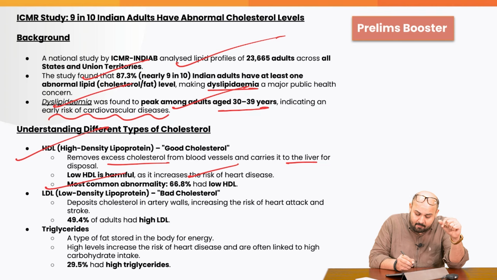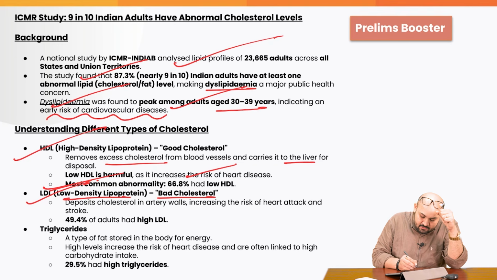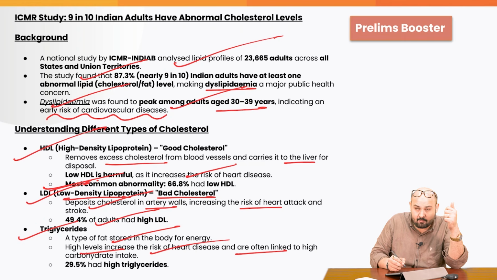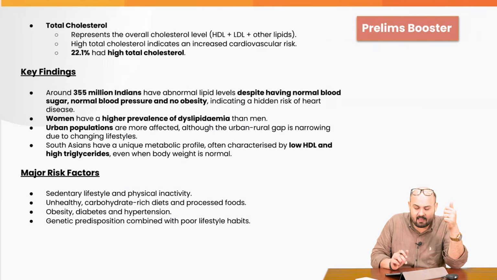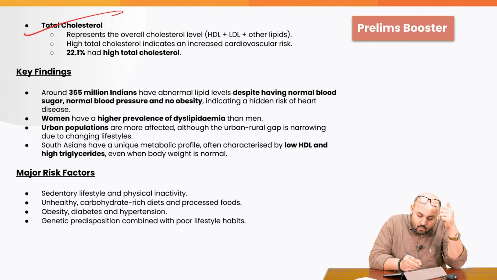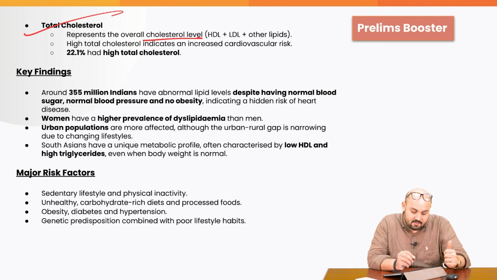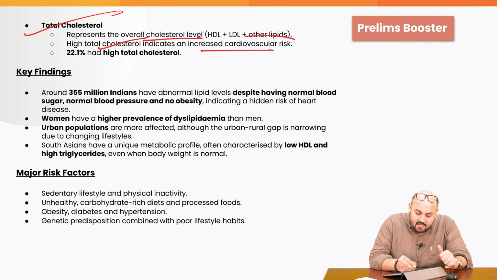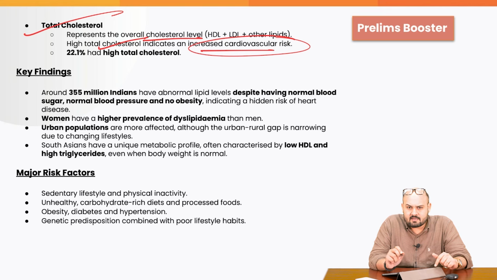Most common abnormality, 66.8% had low HDL. LDL, low density lipoprotein, bad cholesterol, deposits the cholesterol in the artery walls, what we call as atherosclerosis, increasing the risk of heart attack and stroke. Almost 50% of adults had high LDL. Triglycerides, a type of fat stored in the body for energy. High levels increase the risk of heart disease and are often linked to high carbohydrate intake. Almost 30% had high triglycerides. Total cholesterol represents the overall cholesterol level, the HDL, LDL and the other lipids. High total cholesterol indicates increased cardiovascular risks. It can be stroke, it can be heart attacks, it can be anything. Almost 22% had high total cholesterol.